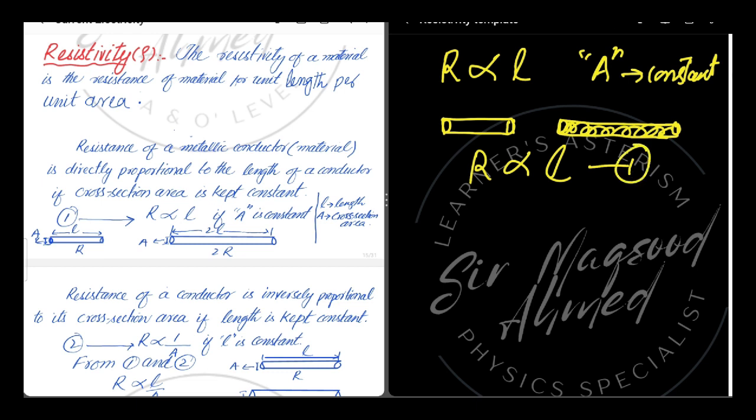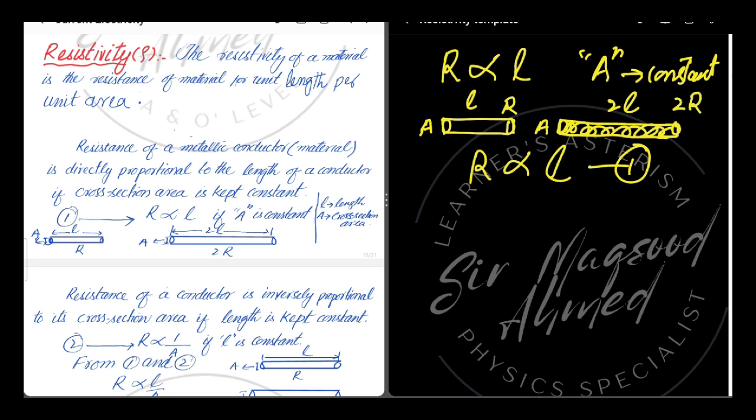In this diagram, let's suppose the first wire has a length L, its cross-section area is A, and its resistance is R. Now if we double the length to 2L, but the cross-section area is the same, then by doubling the length of a conductor, the resistance now becomes 2R.